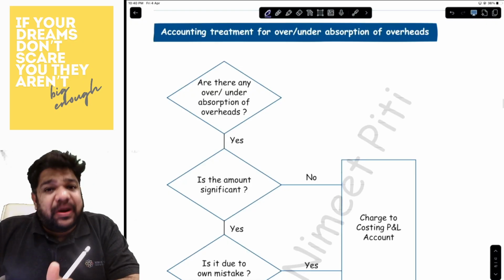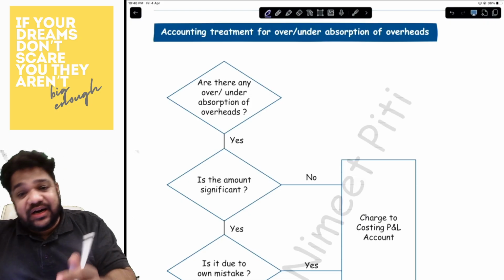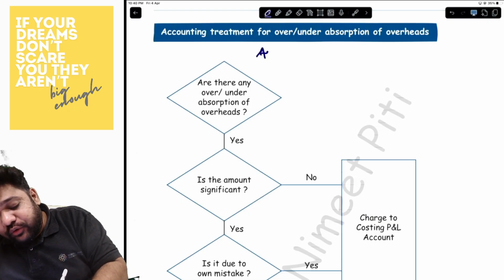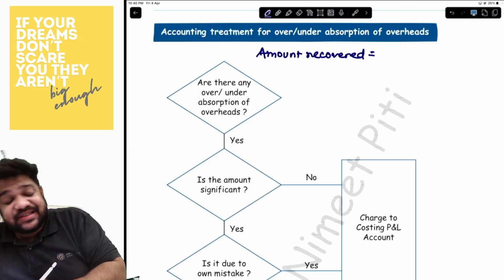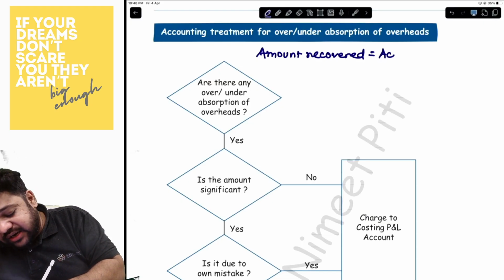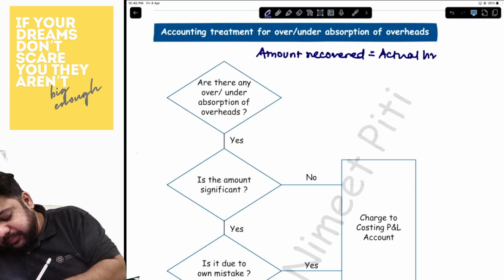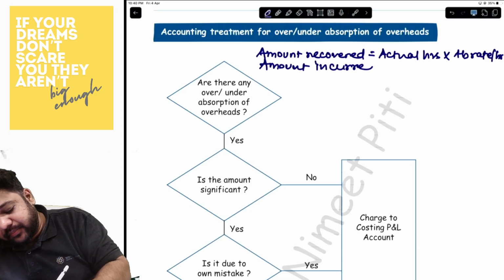Now, the third and the last part of the chapter is over and under absorption. How will you get over or under absorption? You will have to find out the amount recovered. That is basically the actual hours into absorption rate per hour, versus the amount that you have incurred.